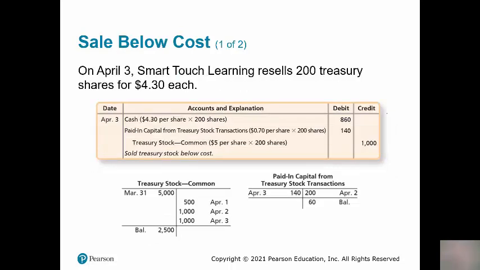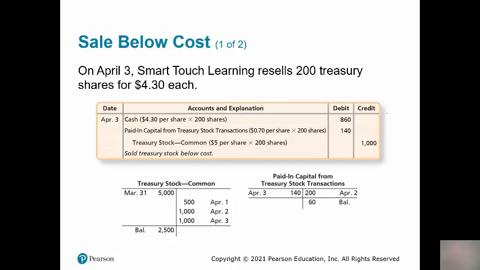Now let's say that we sell an additional 200 of those Treasury shares, but this time we sell them for $4.30 per share. So this is actually going to be 70 cents less per share than we originally paid for it. So in this case, we're going to debit cash for $4.30 per share times 200 shares, or $860. We're still going to credit Treasury stock for the amount that the shares originally cost. So they cost $5 per share, so $5 per share times 200 shares is $1,000.